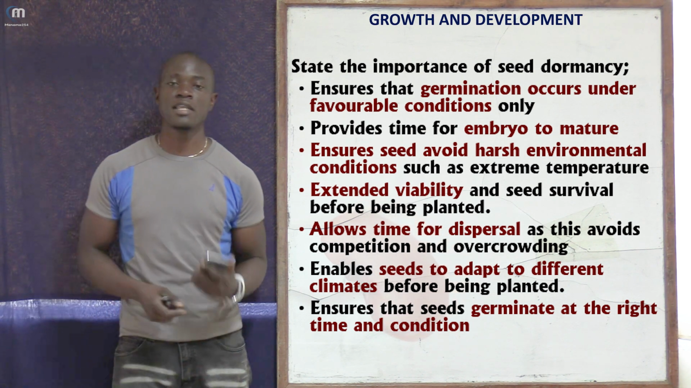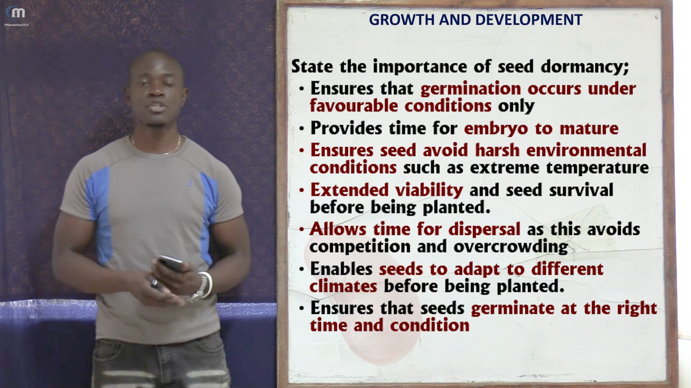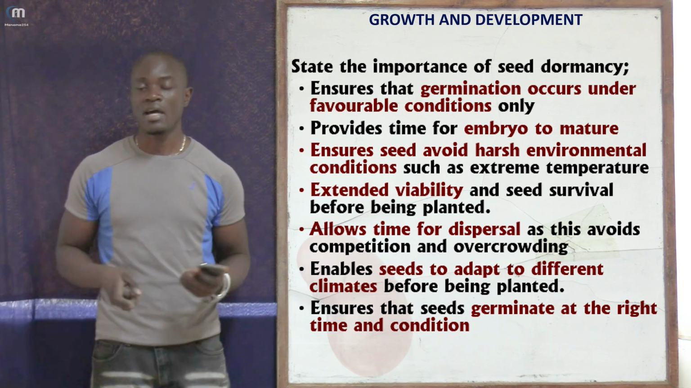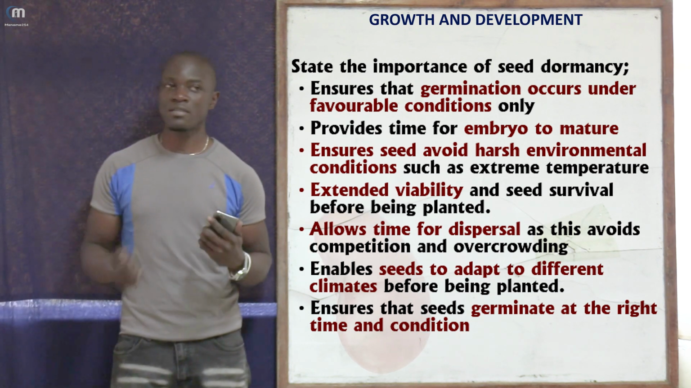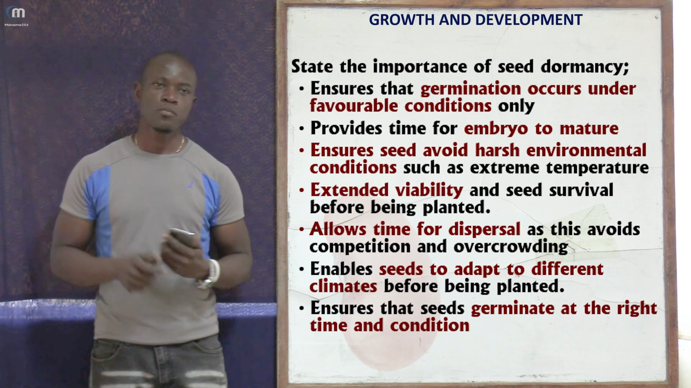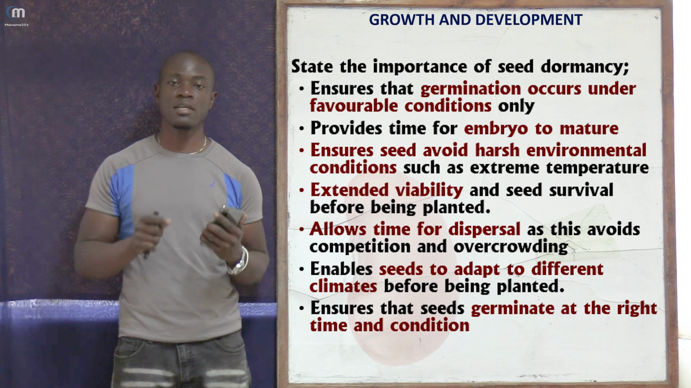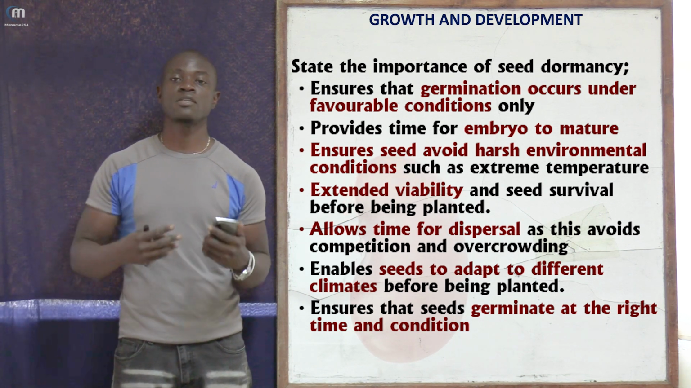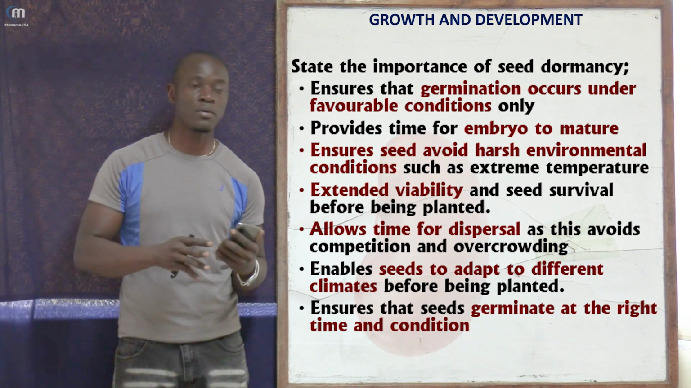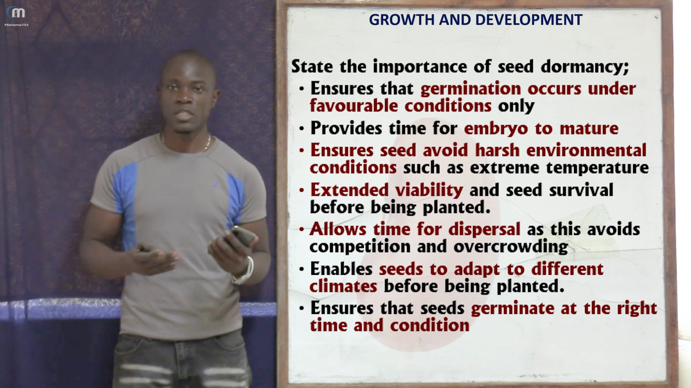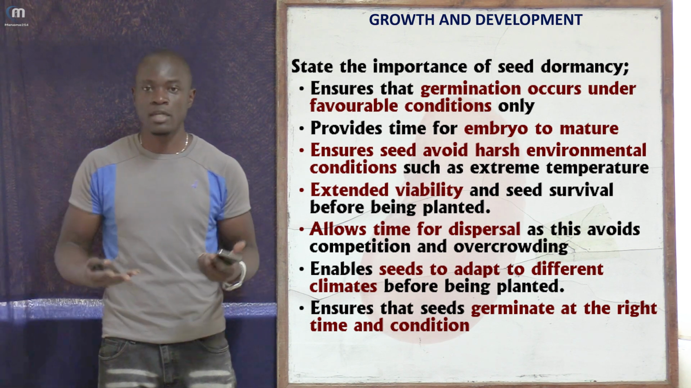So maybe apart from that, you can say that it ensures that the seeds germinate at the right environmental condition, and also it ensures that the seeds are able to germinate at the right weather and at the right climate. So if it's a seed which grows maybe when there is enough rainfall, it will ensure that when the season of rainfall comes, that is when that seed will start to germinate. That seed will not germinate in summer or in drought. So that seed will remain dormant. But when it's time for rainfall, this seed will begin to germinate.